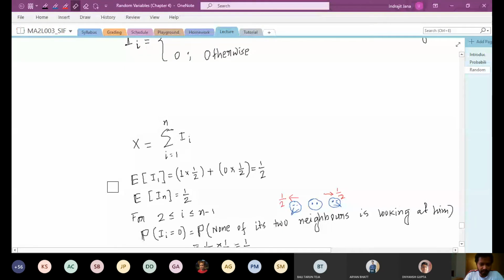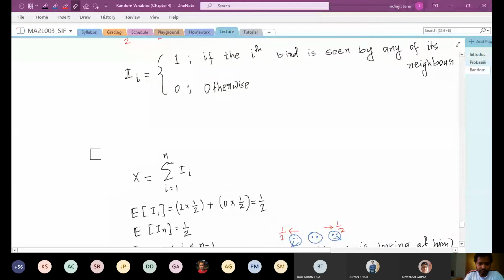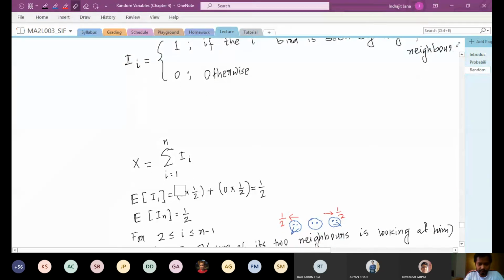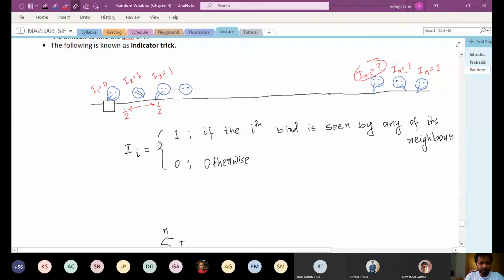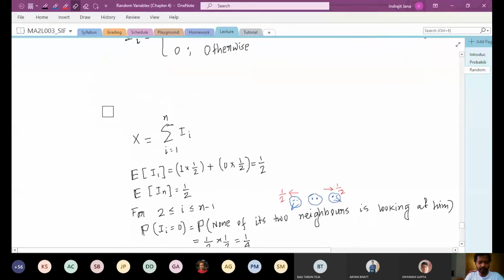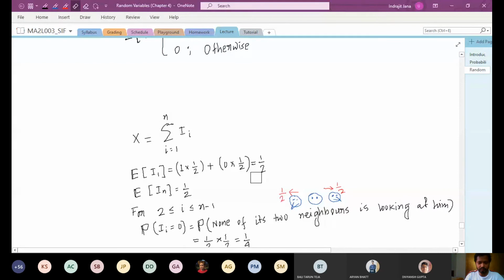So let's look at expectation of I1. What is the expected value of I1? Now you see that I1 takes value 1 or 0. So expectation of I1 is going to be 1 times probability of I1 equal to 1, plus 0 times probability of I1 equal to 0. Now what is the probability that I1 is equal to 1? It translates to the fact that I1 is equal to 1 only if the second bird is looking towards this first guy. And that will happen with probability 1/2, because each one is looking right or left with probability 1/2. So probability that I1 is equal to 1 is 1/2, and expectation of I1 is going to be 1/2.